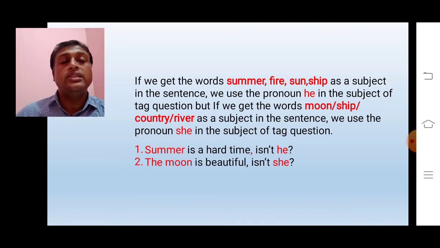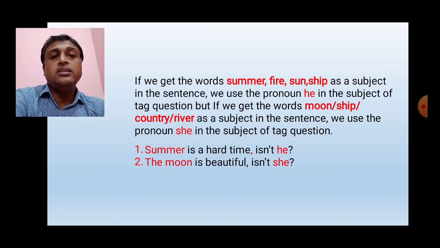The moon is beautiful. Here subject is the moon. Here we can write it or she in lieu of the moon. So the answer of this sentence is isn't she or isn't it.